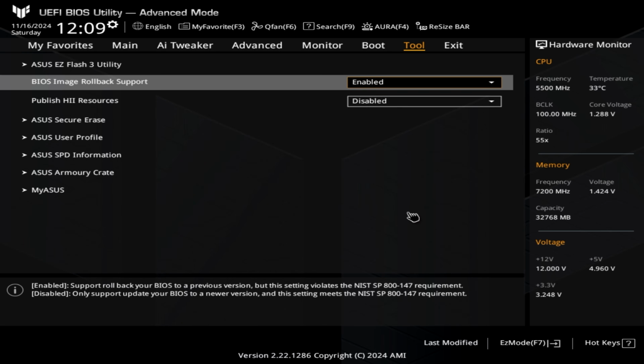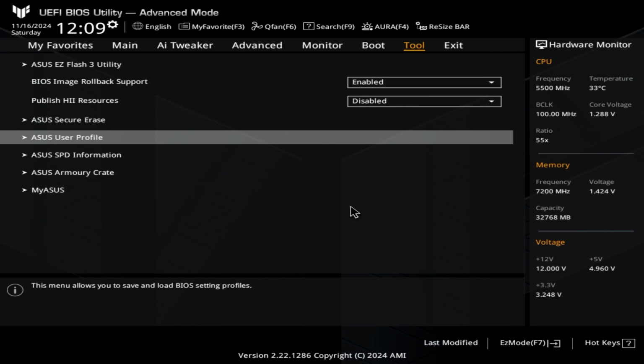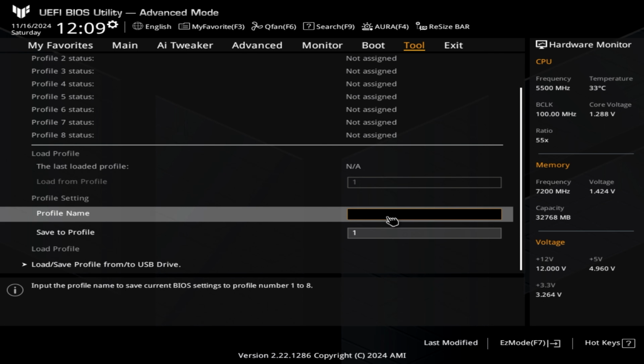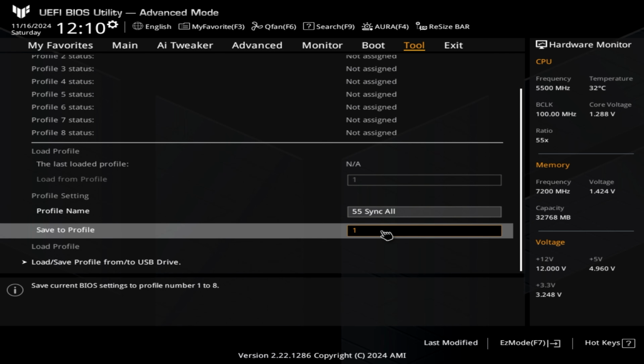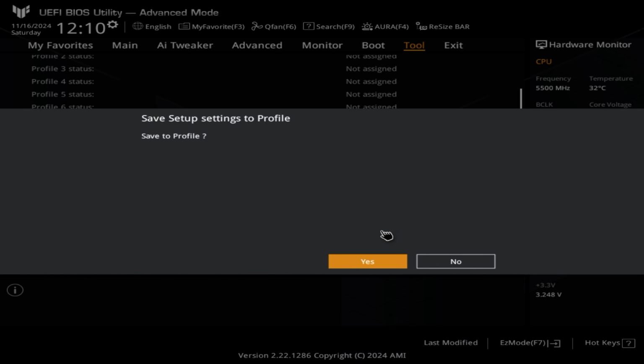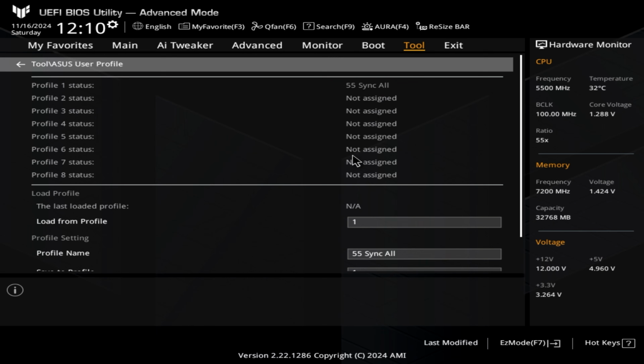So the first thing we are going to do is go into the tool section, and we are going to go to the Asus user profile. We're going to create a name. In this instance, we're going to call it 55 sync all, and then we're going to click on the save to profile. In this instance, it's number 1 because all the profiles are empty. Simply click on the number 1 once you've entered the name and press enter. It'll then prompt you to save to profile, and then we are simply clicking yes.